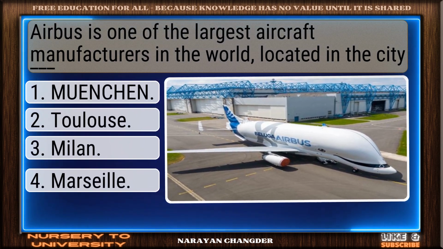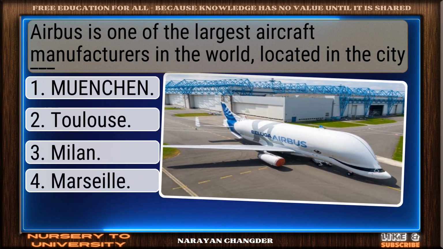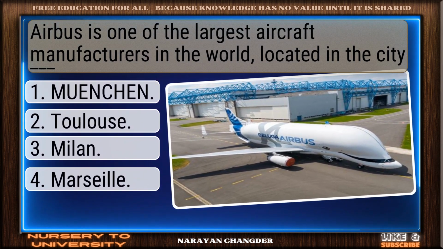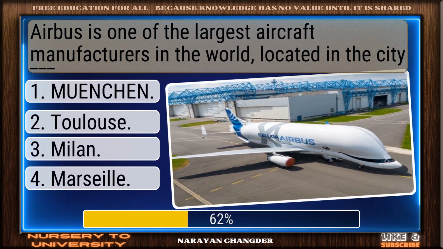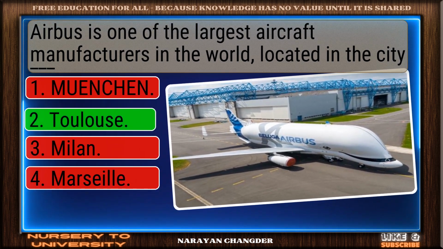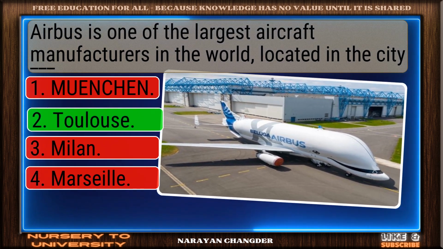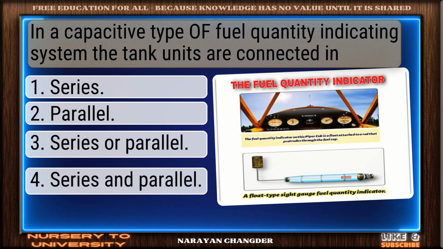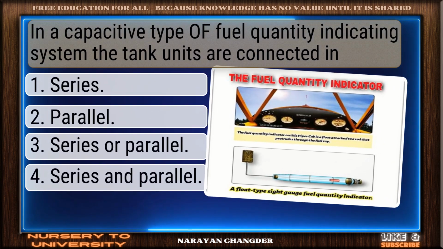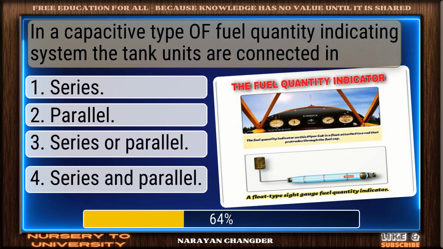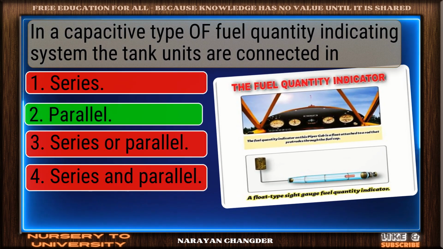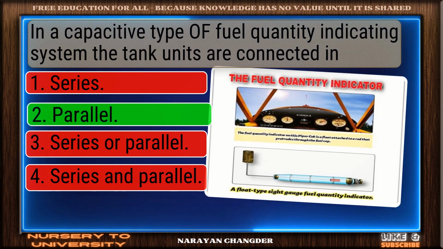Airbus is one of the largest aircraft manufacturers in the world, located in the city dash. You chose Toulouse, and it is correct. In a capacitive type of fuel quantity indicating system, the tank units are connected in. Right again. Parallel is a valid answer.